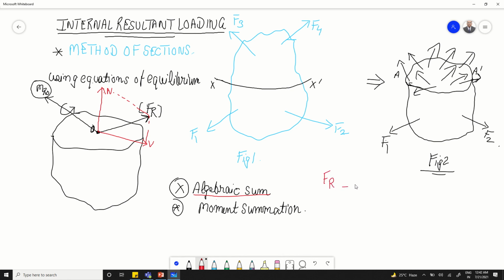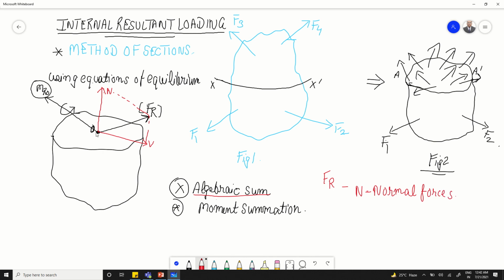The component normal to the exposed area we call the normal force N, because it is perpendicular to this exposed area.